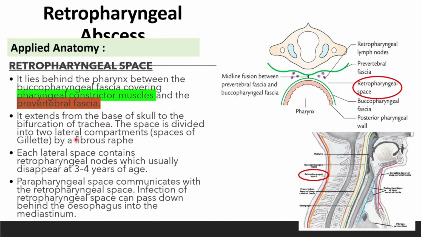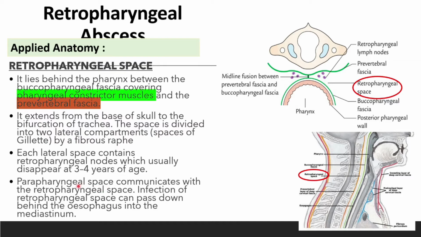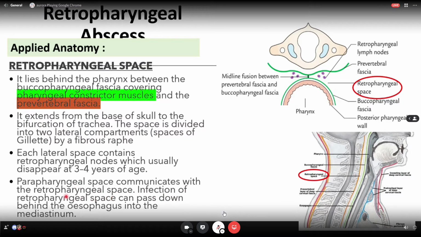Okay. So the space is divided into two lateral compartments, the space of Gilead. Okay, it's fine, nothing there. Each lateral space usually disappears at 3-4 years. This information is not very important. But what is important is that the pharyngeal space communicates with the retropharyngeal space.